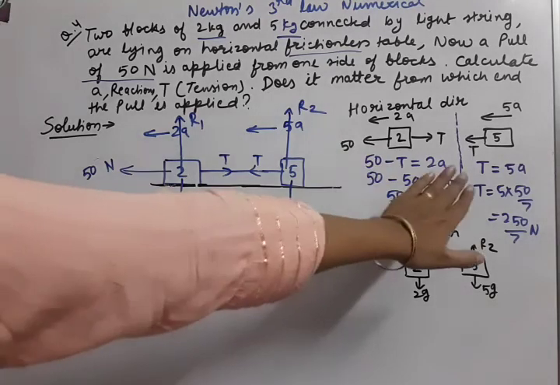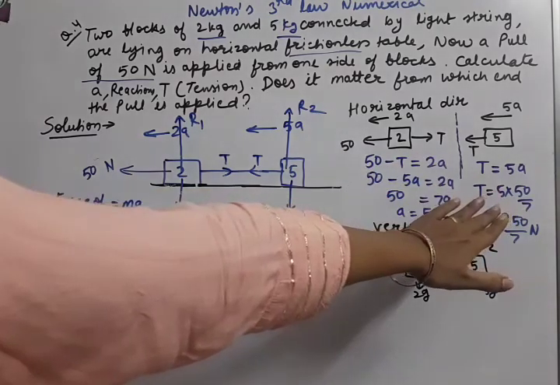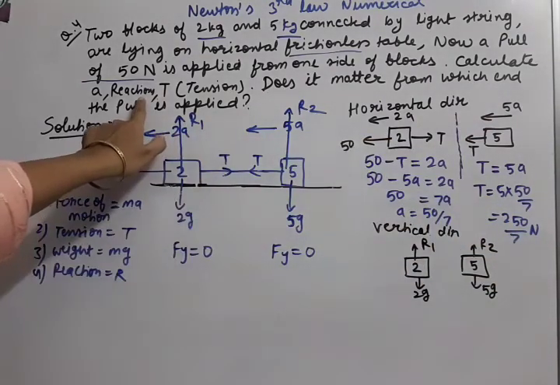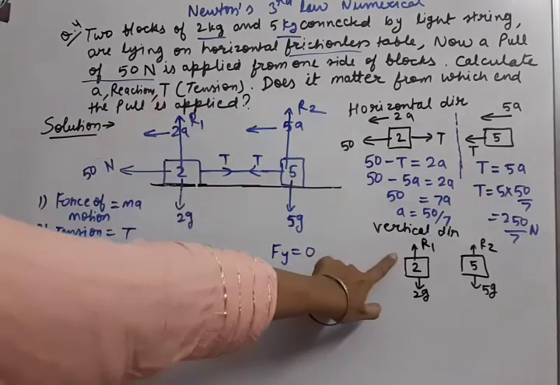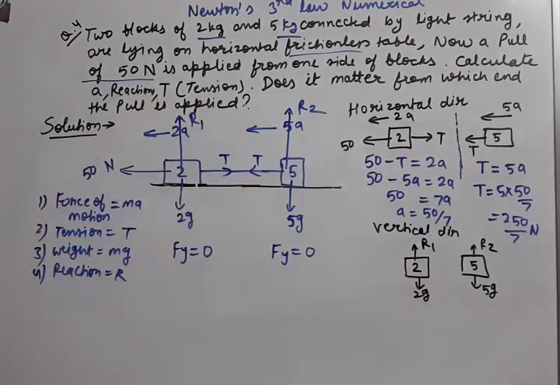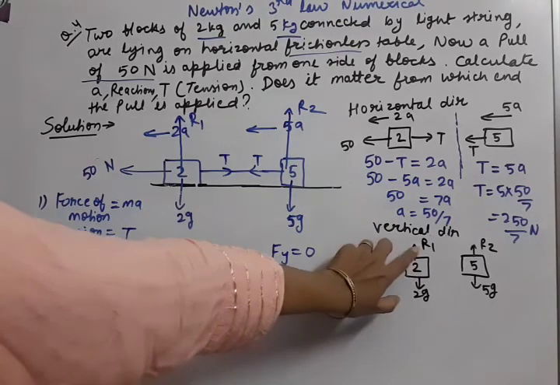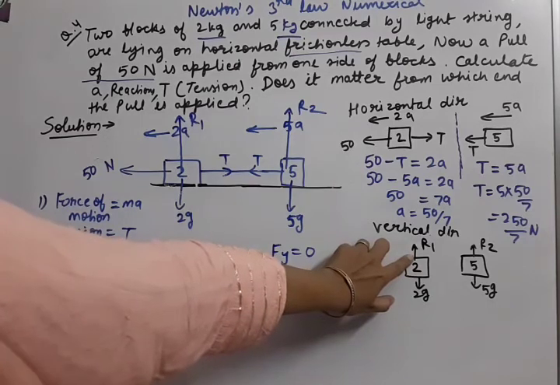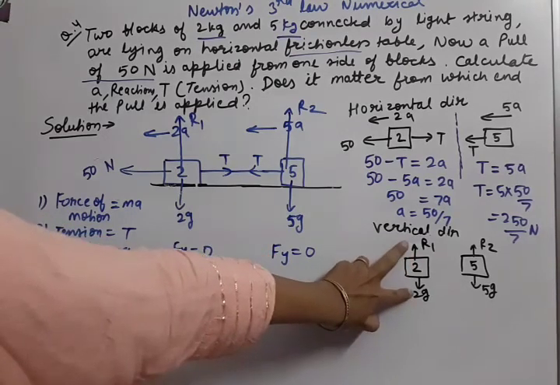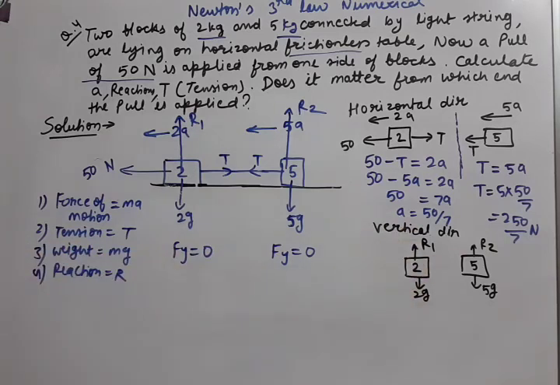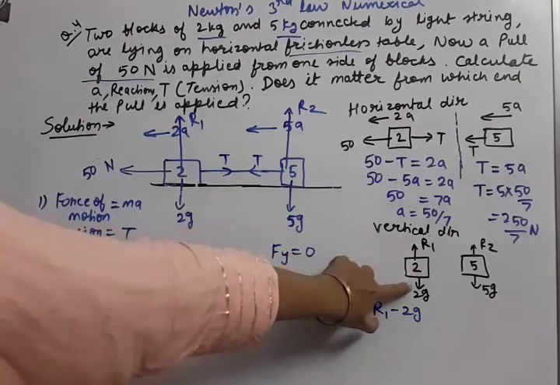So if only acceleration and tension are asked in the question, you have to solve the question till here only. But in this question reactions were also asked. So I am moving to now vertical equations framing. Let us move to that. So on this 2 kg there are two forces in vertical direction, R1 and 2G. They are opposite. So there, if I try to solve the resultant, it will be subtraction of the two. So if I write the equation for resultant force, it will be R1 minus 2G.